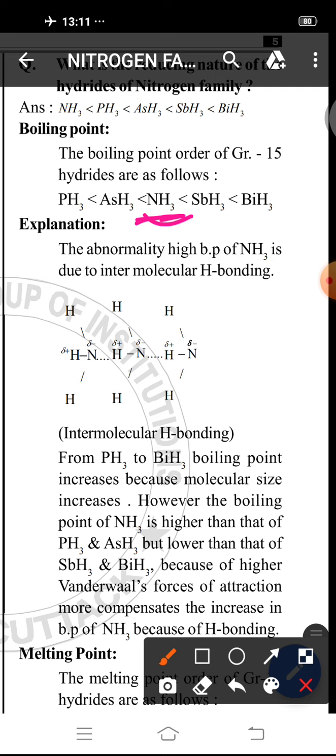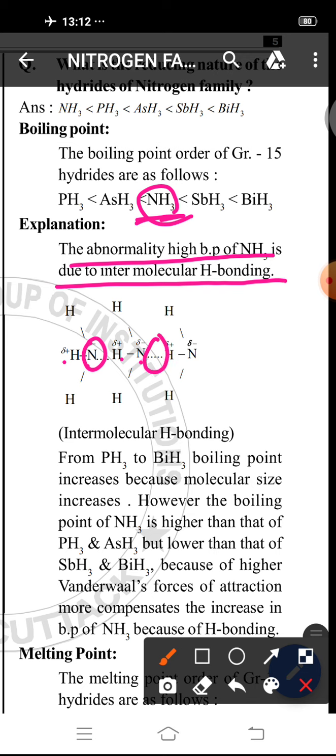boiling point order of NH3, which is due to its intermolecular hydrogen bonding, because in NH3 nitrogen is highly electronegative, so it becomes delta negative and hydrogen becomes delta positive. In another molecule, hydrogen is delta positive and nitrogen delta negative, so in this case intermolecular hydrogen bonding forms. Due to intermolecular hydrogen bonding, molecular association occurs.